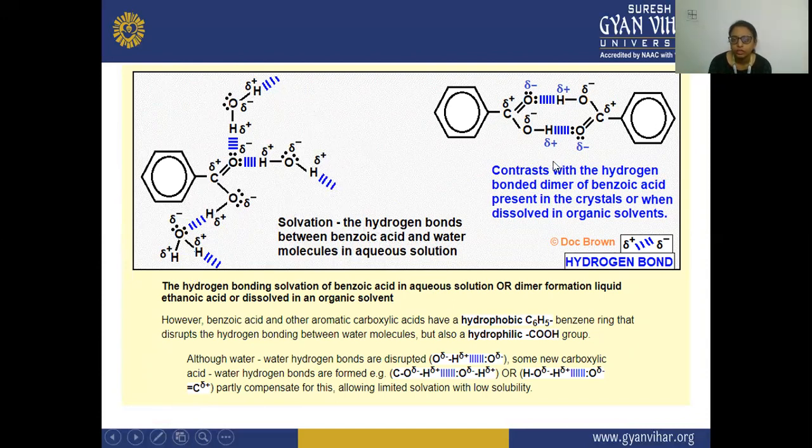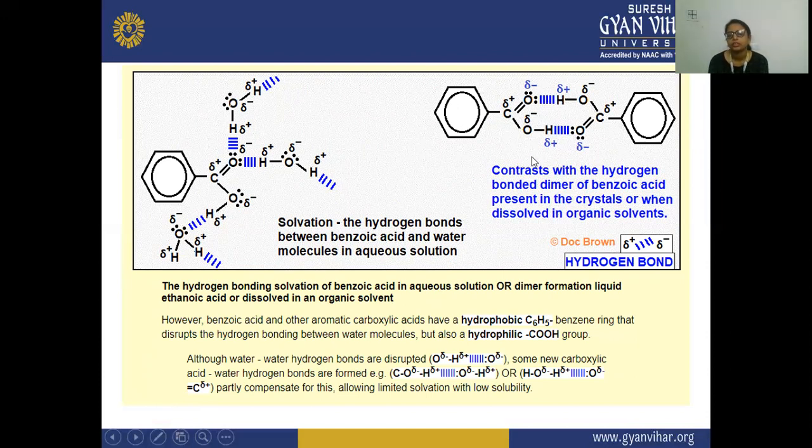solution. Contrast this with the hydrogen bonded dimer of benzoic acid that is present in the crystal or when dissolved in organic solvent. Here this benzoic acid is forming a dimer with a second molecule of benzoic acid.